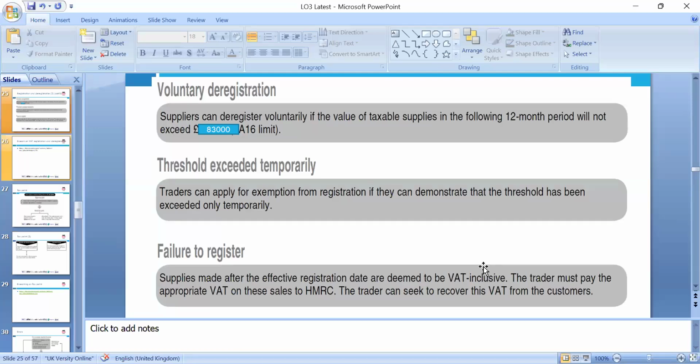Failure to register means supplies made after the effective registration date are deemed to be VAT inclusive, and the trader must pay the appropriate VAT on the sales to HMRC. The trader can seek to recover this VAT from the customer.